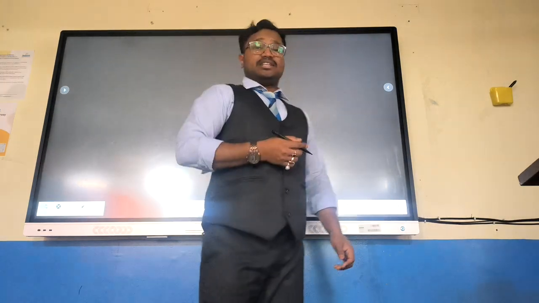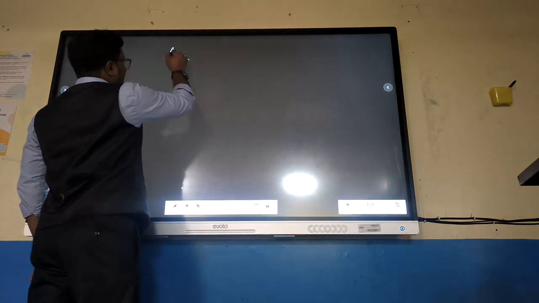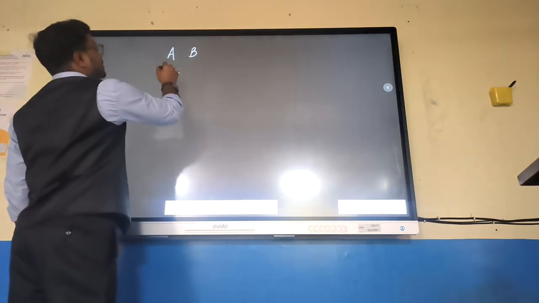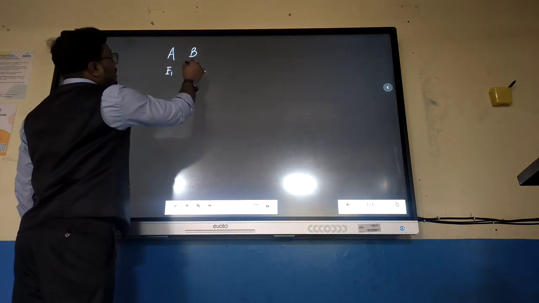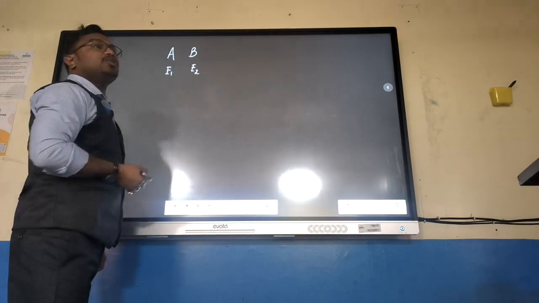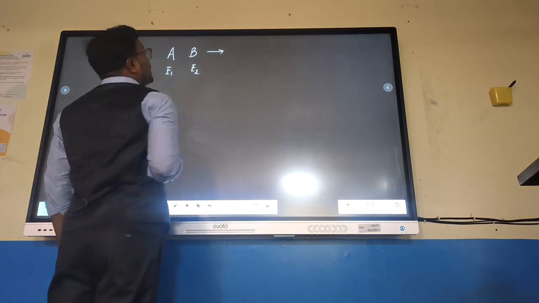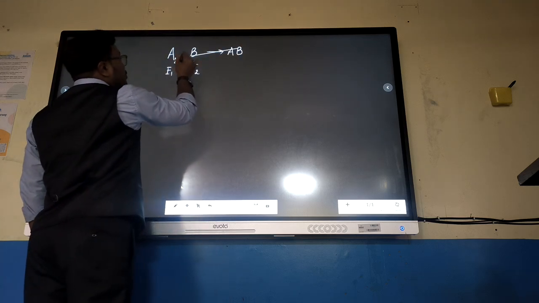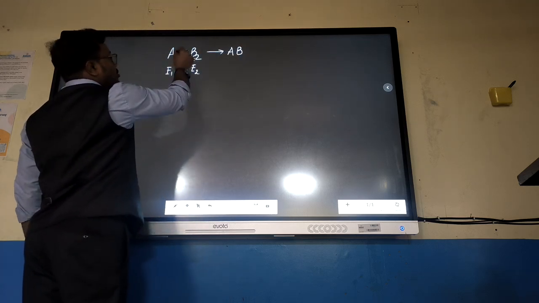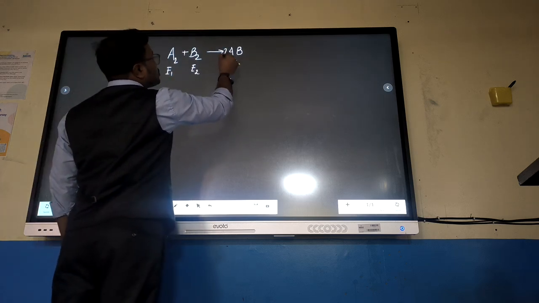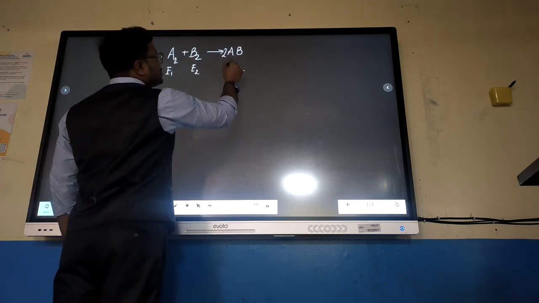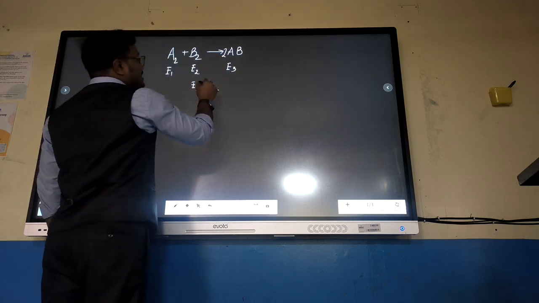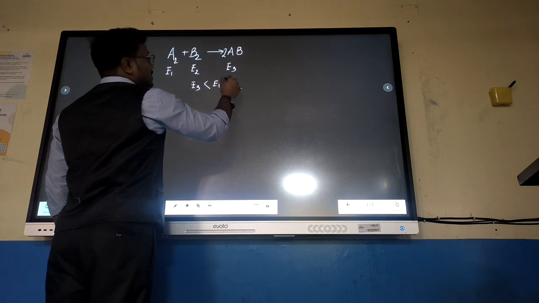Bond means, let us consider, we are taking two elements. They have a specific amount of energy. If we consider their energy is E1 and E2, they combine with each other and form a new compound that is considered as AB. If we take A2 and B2, these are two molecules, they combine with each other, they form 2AB. If I consider their energy is E3, then obviously E3 will be less than E1 plus E2.